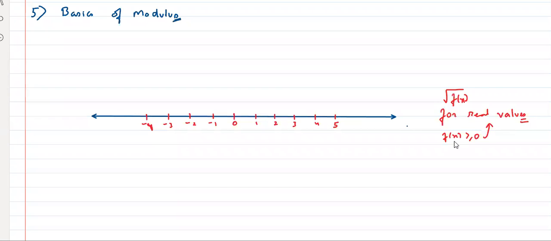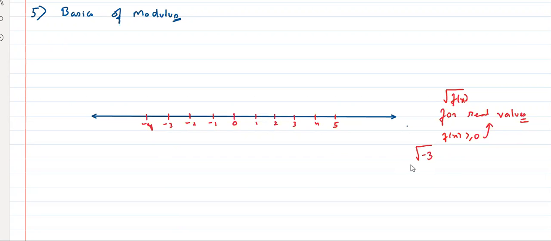Now my question is, what if it is not greater than or equal to 0? Then what will happen? For example, root of -3.